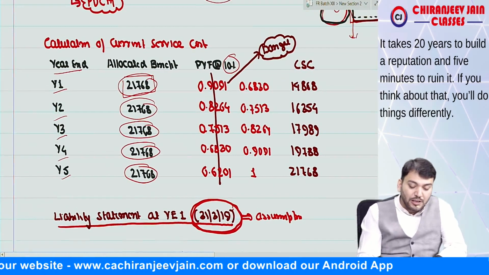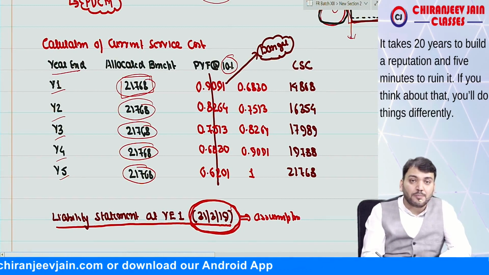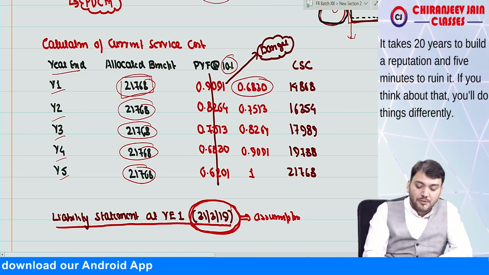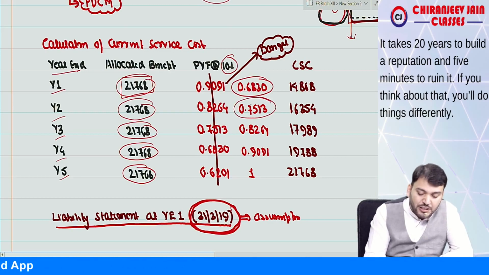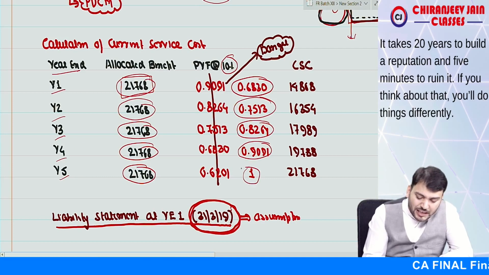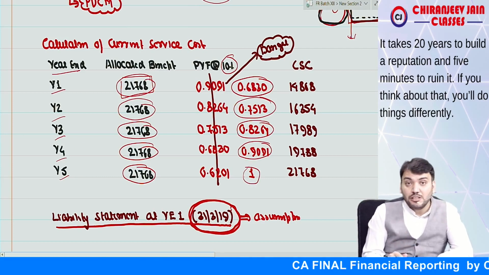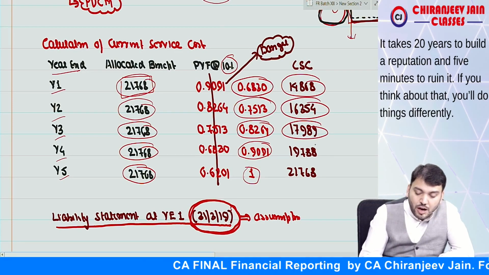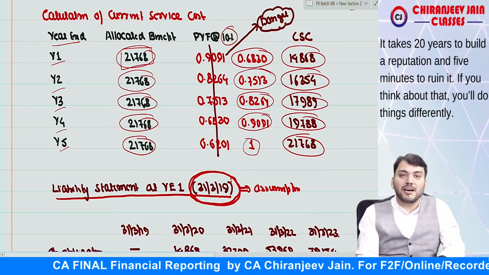So what we'll do, we'll find out the present value factor at a rate of 10%. So this is for how many years? 4 years, which means after 4 years. This is after 3 years. This is after 2 years. This is after 1 year. And this is on the same date. So we need to go in reverse. This is very dangerous, a student can make a mistake here. So this becomes the current service cost. This is the amount of current service cost. Have you understood this point?